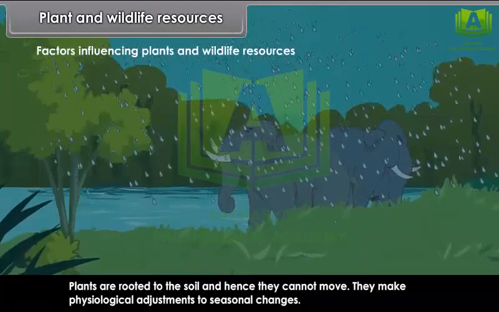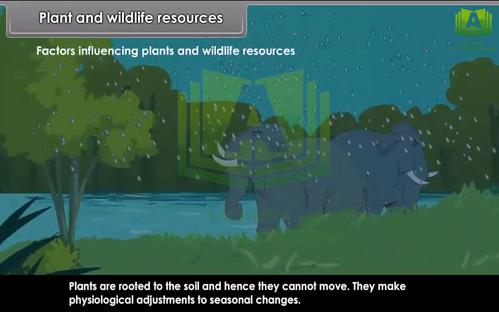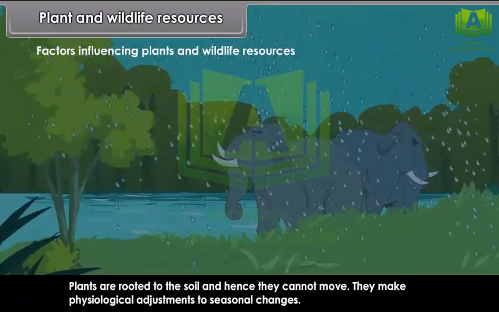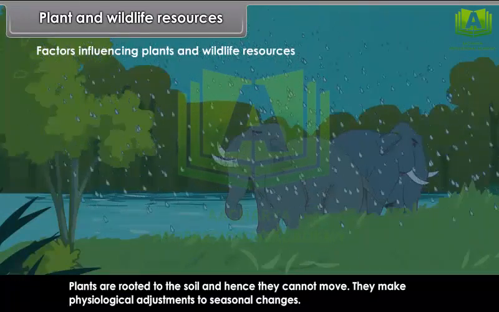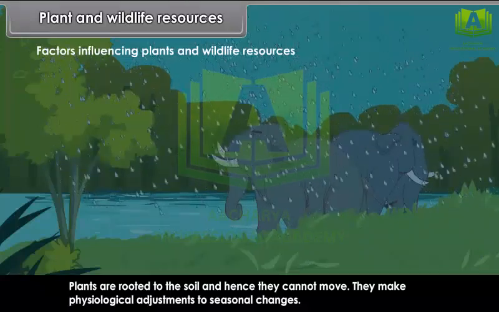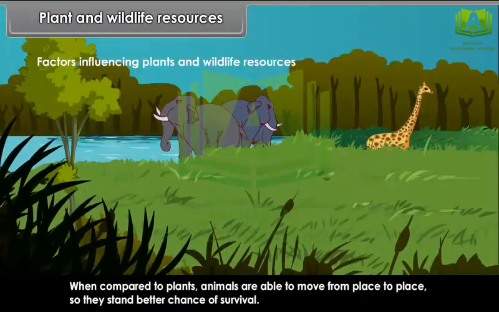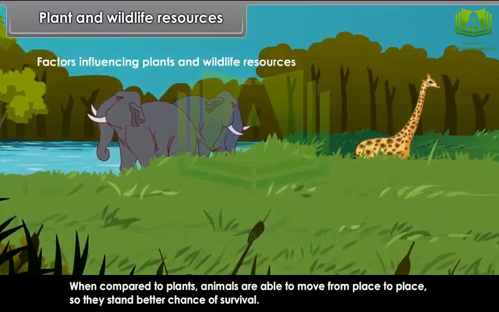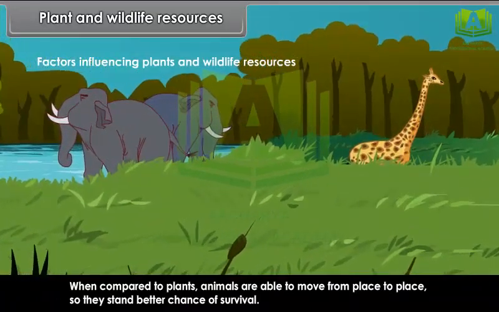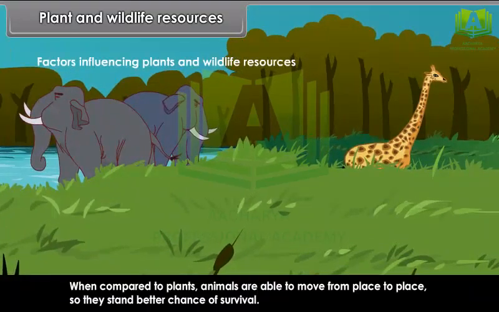Plants are rooted to the soil, and hence they cannot move. They make physiological adjustments to seasonal changes. When compared to plants, animals are able to move from place to place, so they stand a better chance of survival.